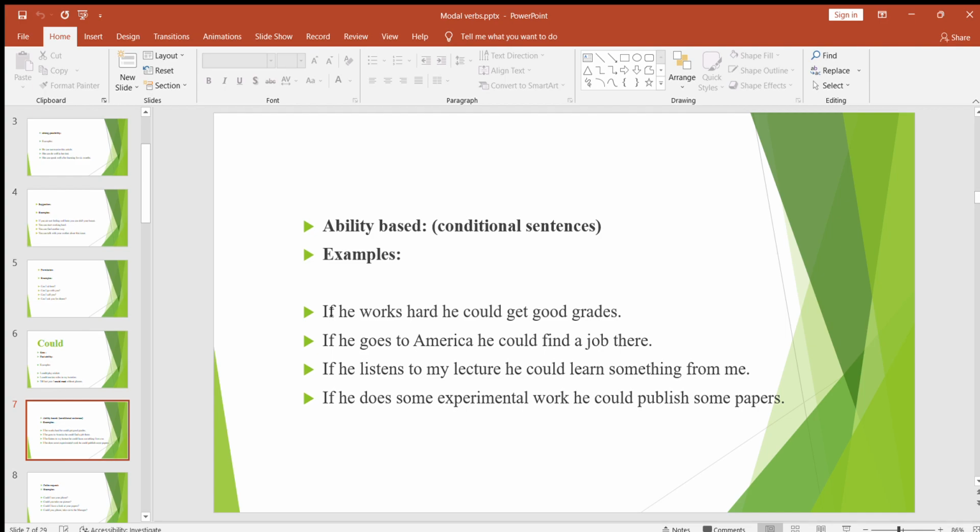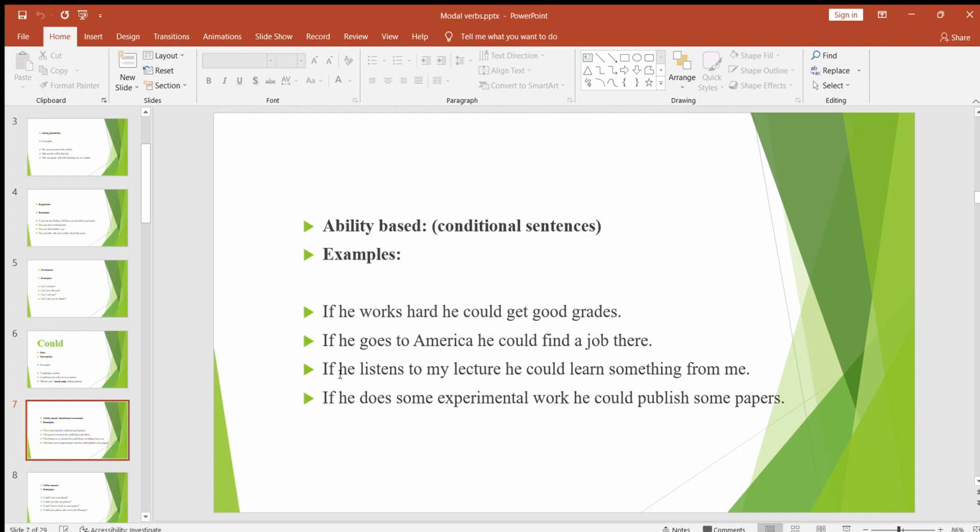Look at some examples. If he works hard, he could get good grades. So what is the condition here? If he works hard, only then he could get good grades. So again, ability based conditional sentences. What is the ability here? He could get good grades. And the condition is if he works hard. If he goes to America, he could find a job there. What is the condition here? If he goes to America. And what is the ability here? He could find a job there.